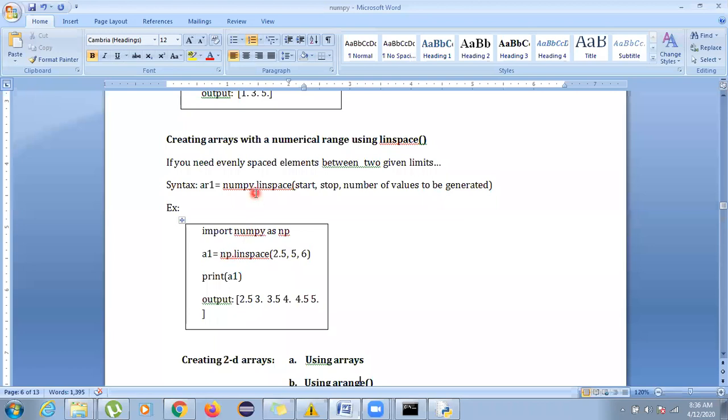So the syntax clearly says that instead of arange or array, we'll be using linspace. The example is np.linspace: it should start from 2.5 and go till 5, and the range should be divided into 6 parts.